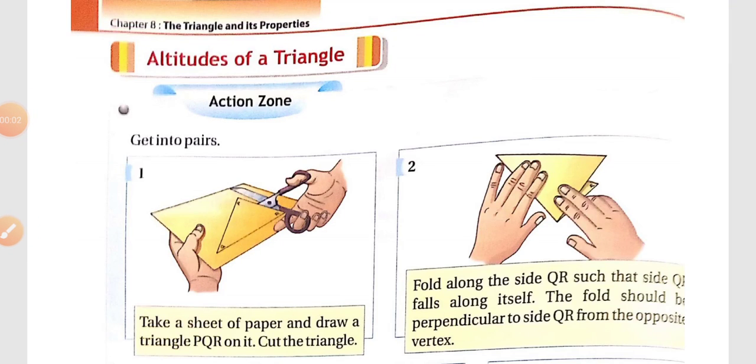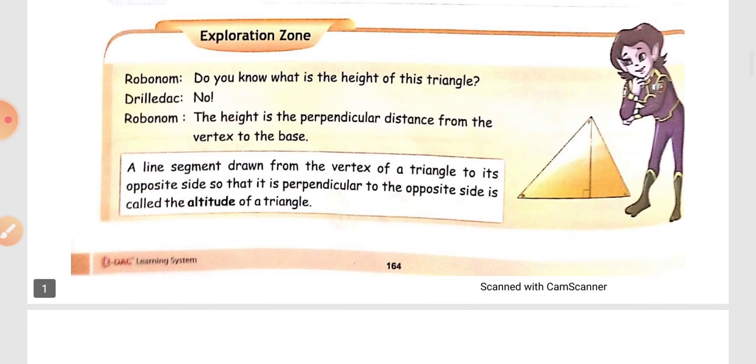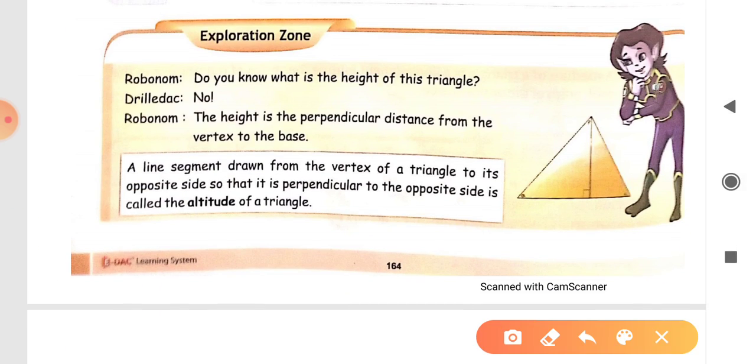Hello students, today we will discuss the next topic, that is altitudes of a triangle. We have already discussed the medians of a triangle, and next we will discuss altitudes of a triangle. What is the altitude of a triangle? A line segment drawn from the vertex of a triangle to its opposite side, so that it is perpendicular to the opposite side.